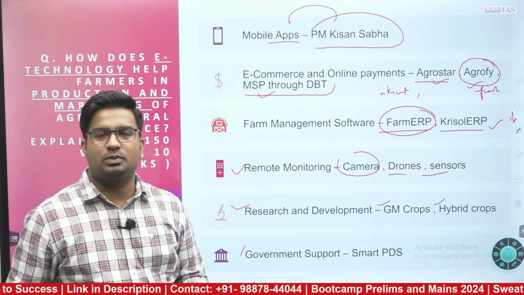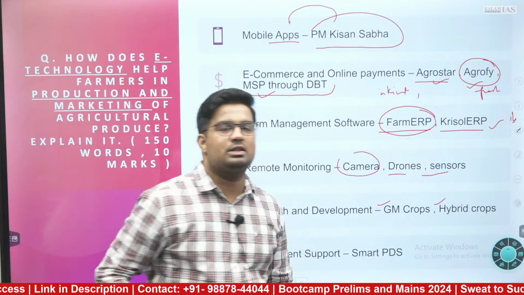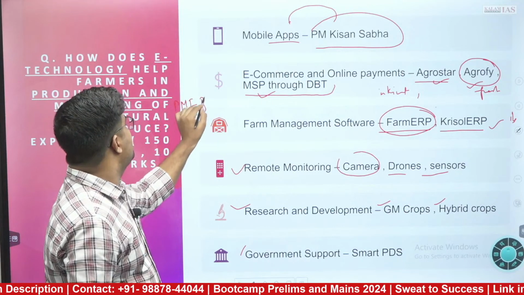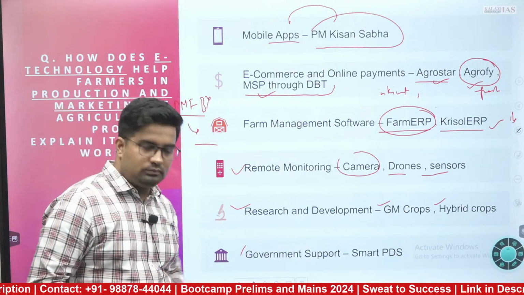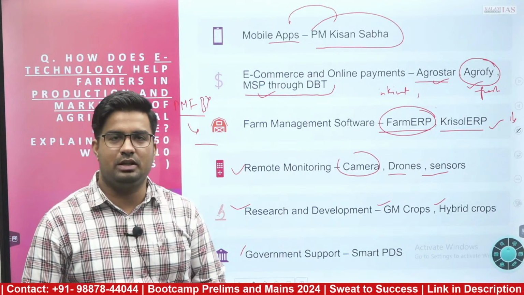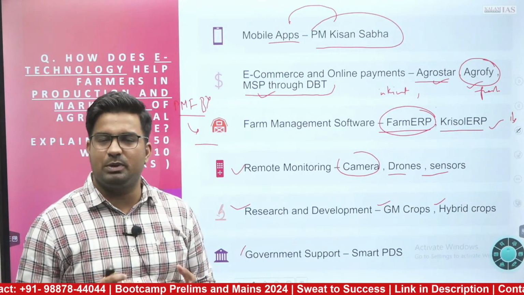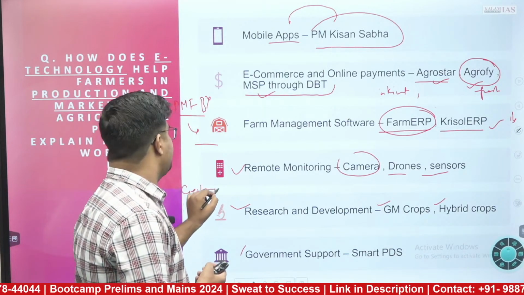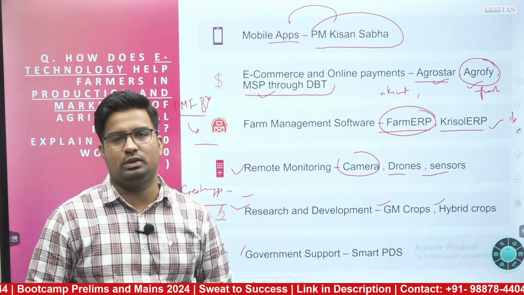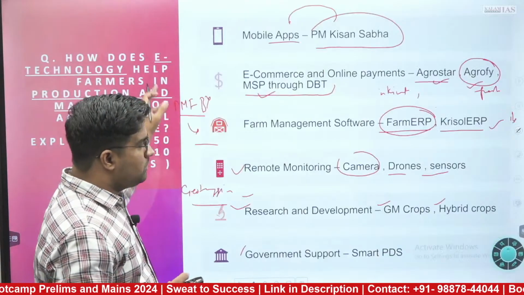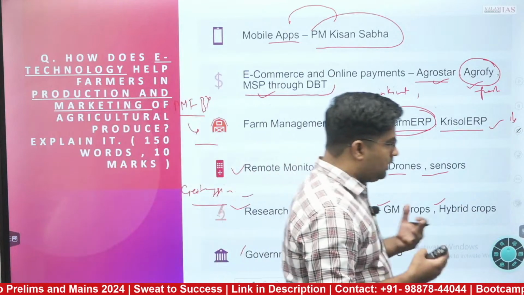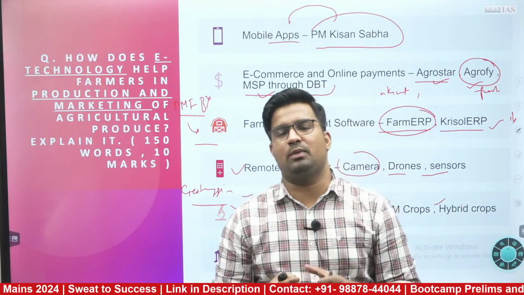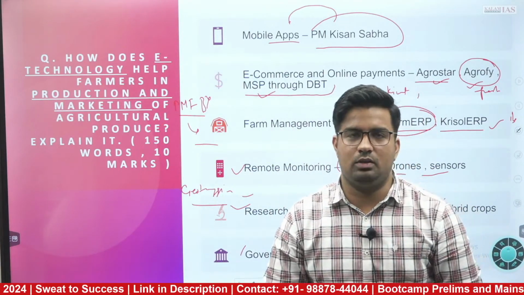Then the government support through smart PDS and many other government services which they are providing. For example, the Prime Minister Fasal Bima Yojana. The government is utilizing e-technology for better utilization of these services, to assess the losses and other aspects. Also geotagging, that aspect you can add over here, which will ensure things. So these were certain points which you can mention, and how this technology is transforming the agricultural production and marketing segment, the points you can mention forward in your answer.